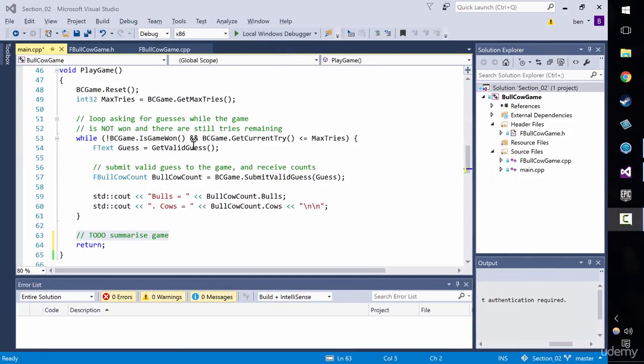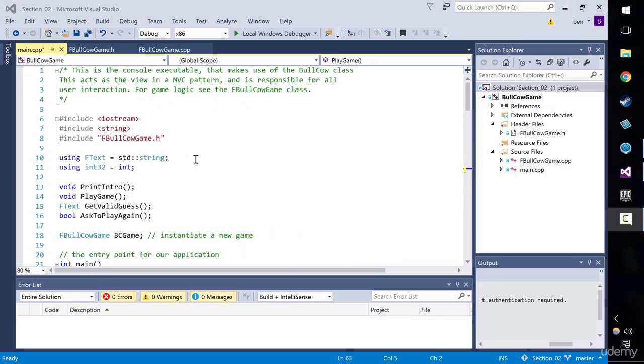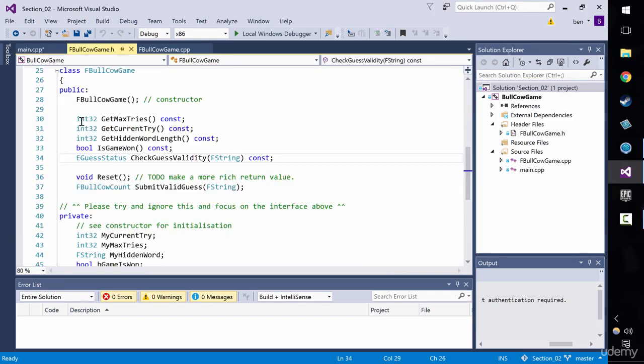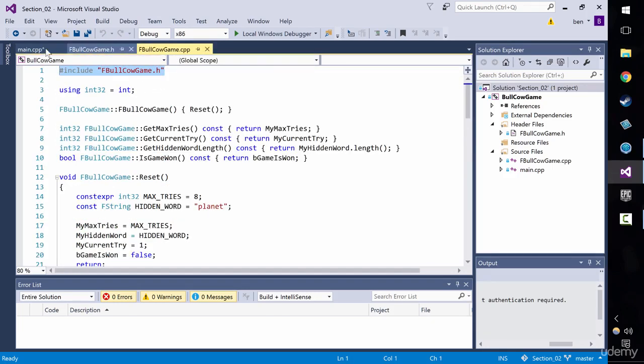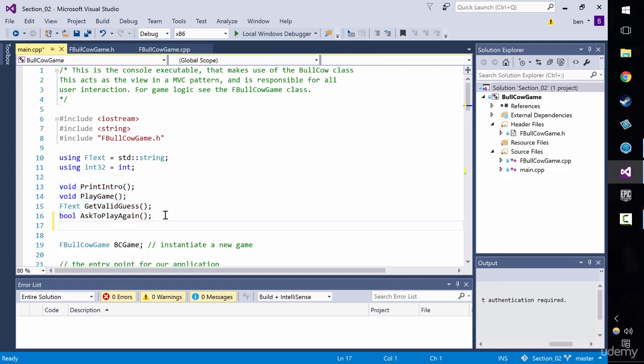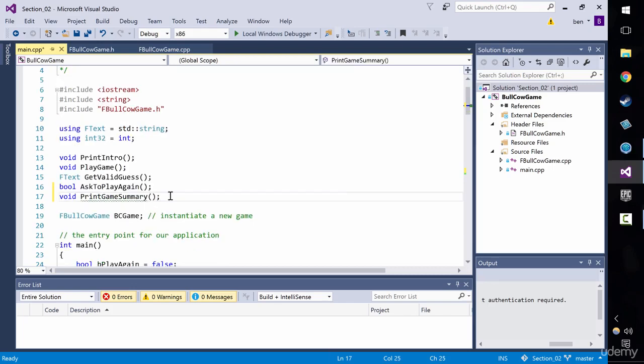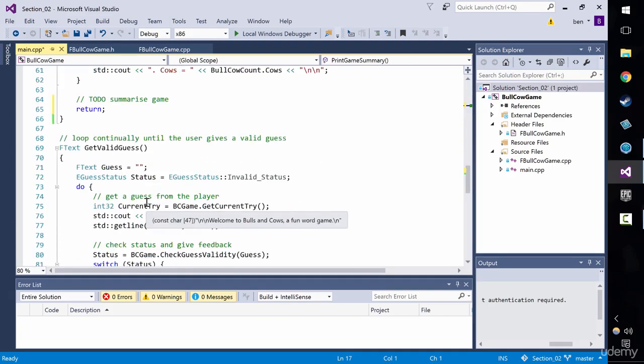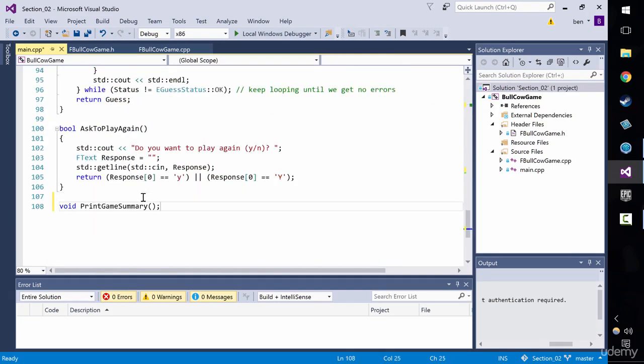Welcome back. So we're going to call this thing print game summary. So we're outside of a class here, and even if we were in a class, we would still have had to prototype this. It's just that if we're in a class, the header file provides these prototypes and then comes through this cut and paste in the include. And if we're outside a class like this, then we just need to write a prototype at the top. So the prototype is going to be void, because we don't need anything to come back. Print game summary, taking in no arguments. Cool. So let's take this print game summary and actually define it down here. Play game, get valid guess, ask to play again, print game summary. Cool. What are we going to say and how's this going to work?